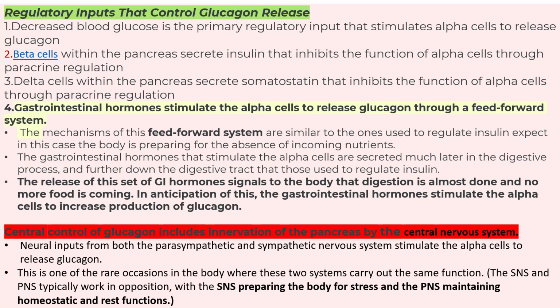So sympathetic nervous system and parasympathetic system typically work in opposition, with the sympathetic nervous system preparing the body for stress, and parasympathetic nervous system maintaining homeostatic and rest function. But neural input from both parasympathetic and sympathetic nervous system stimulate the alpha cell to release glucagon. So this is one of the rare occasions in your body where two systems carry out the same function. It's a very important point that should be noted. Central control of glucagon includes intervention of the pancreas by both parasympathetic and sympathetic nervous system.